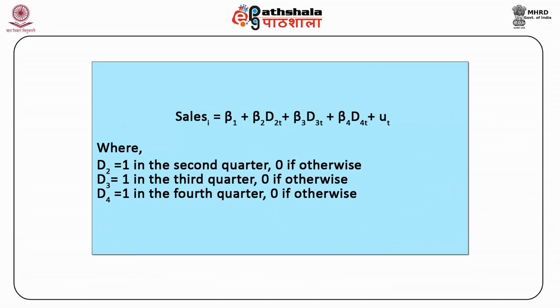Sales t is equal to beta 1 plus beta 2 D2t plus beta 3 D3t plus beta 4 D4t plus mu t, where D2 is equal to 1 in the second quarter, 0 otherwise, D3 is equal to 1 in the third quarter, 0 otherwise, D4 is equal to 1 in the fourth quarter, 0 otherwise. Note, first quarter is taken as base category to avoid dummy variable trap.